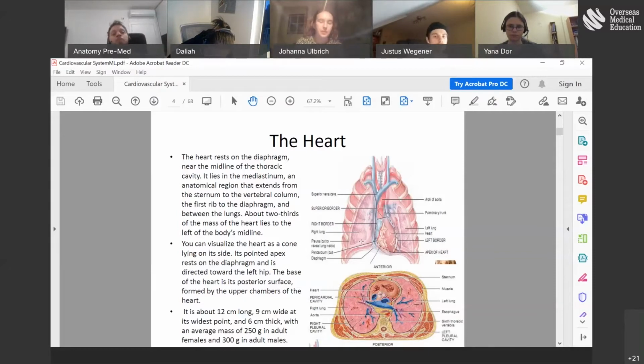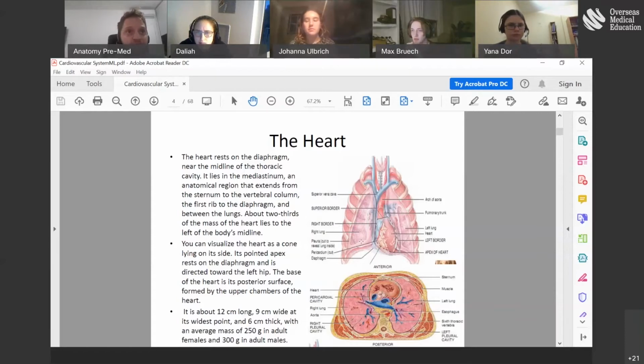And if you remember our first lesson, can somebody tell me what is the region in which the heart sits? How do we call this region where the heart is placed between the lungs? Yes, Max. The thoracic cavity. Is that right? The thoracic cavity. Yeah. So the general place, of course, is the thoracic cavity.